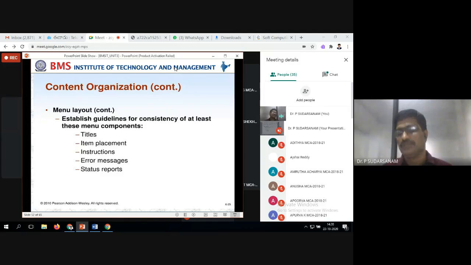For example, you have the register number 1BY 18MC or 19MC 25. When you want to search the results, you should get all the results. Suppose when you are entering your number 1BY 18MC, instead of 1BY, if I enter all 3 numbers, there they should write the code. 1 should be the capital, 1 should be the character, 2 and 3 should be the integer, and the remaining should be the integer, last two numbers. So first should be integer, next two letters should be characters.